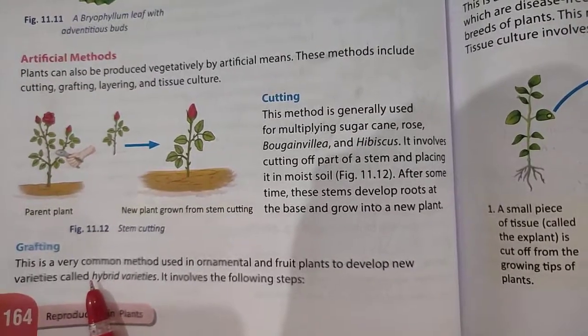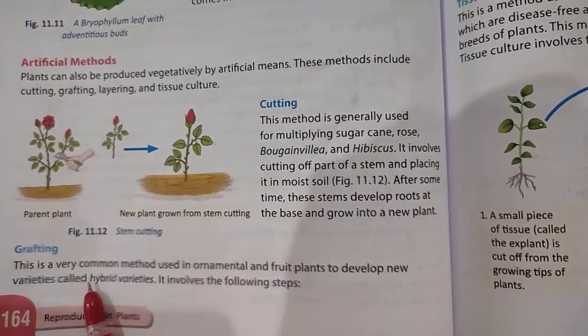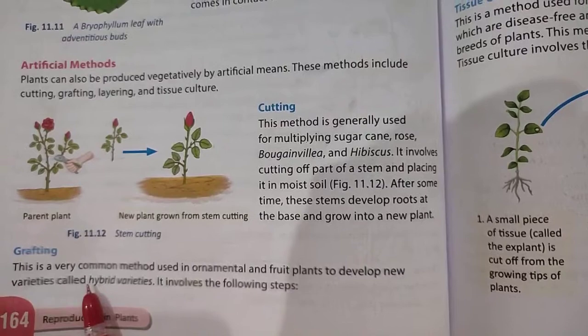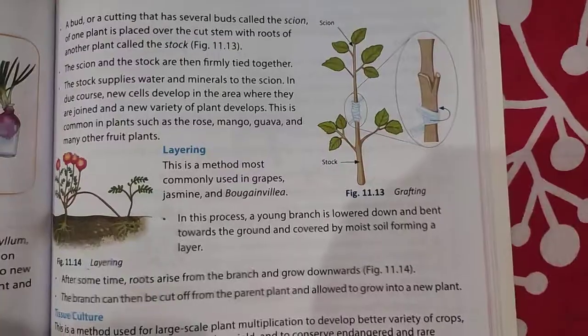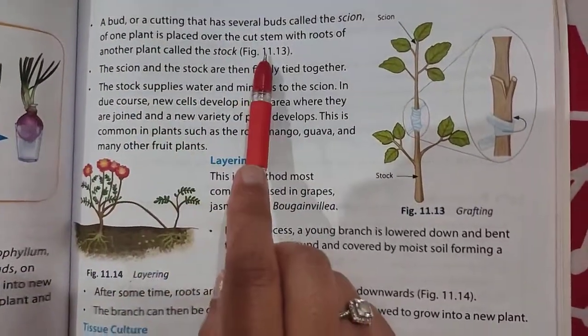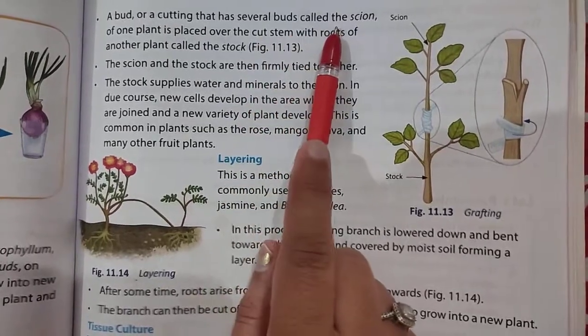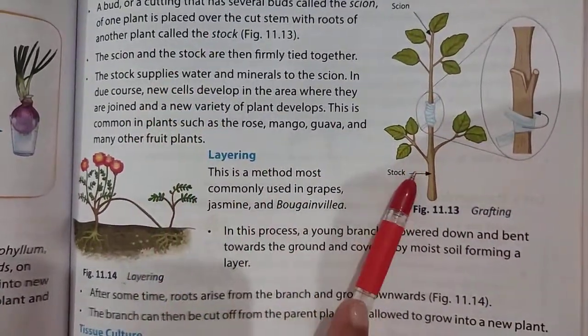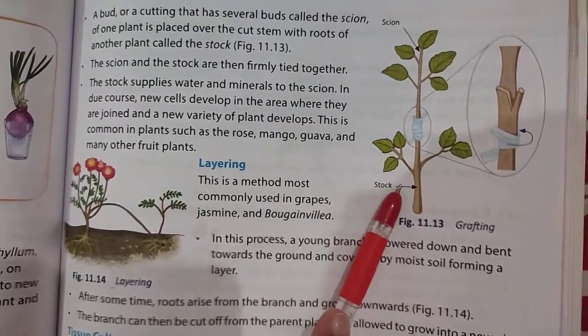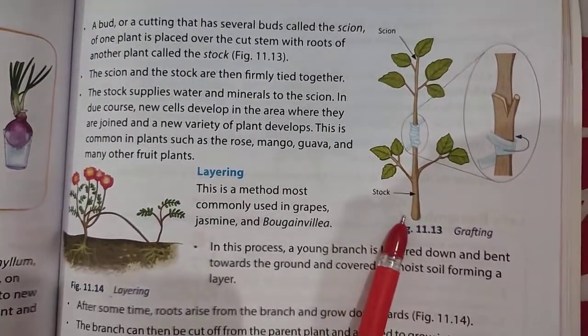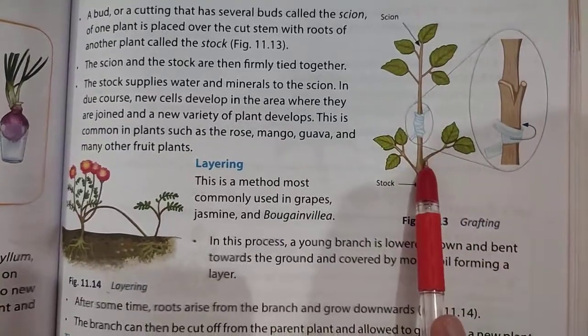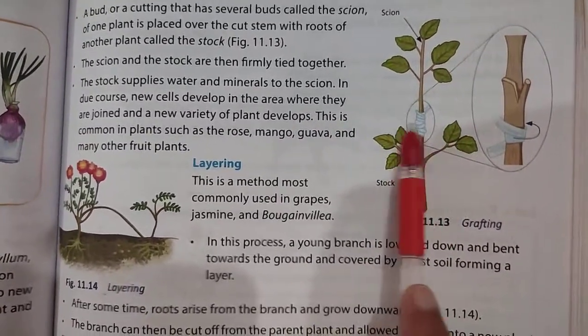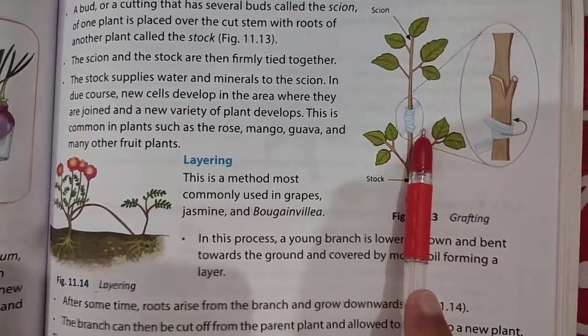Next is grafting, which is a very common method used in ornamental and fruit plants to make hybrid quality. In grafting, the bud or the cutting that has several buds is known as the scion, the upper part, and one plant which has a root to the crown is known as the stock. We join the scion to the stock by tying them together by the method of gum or tape or